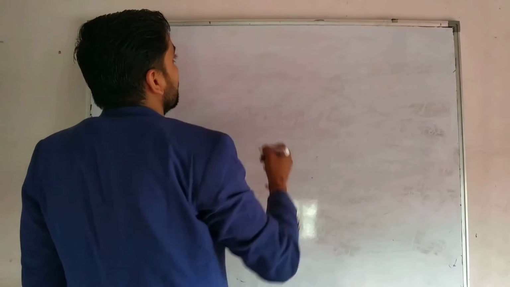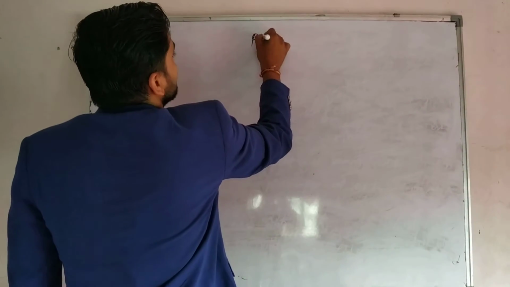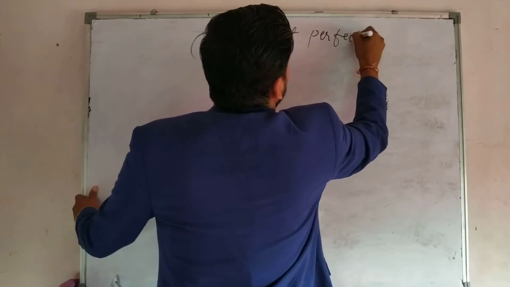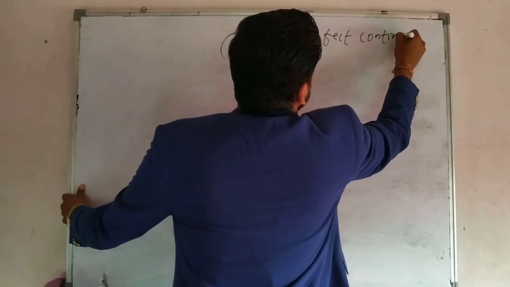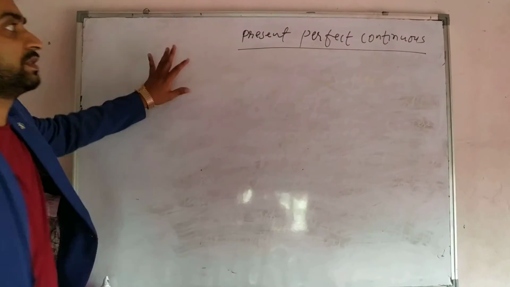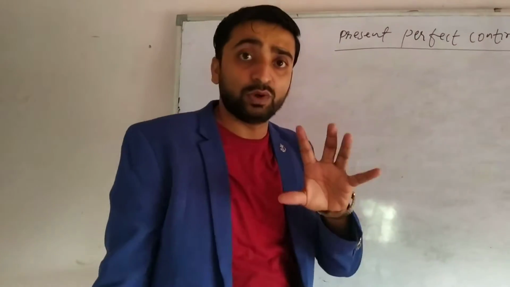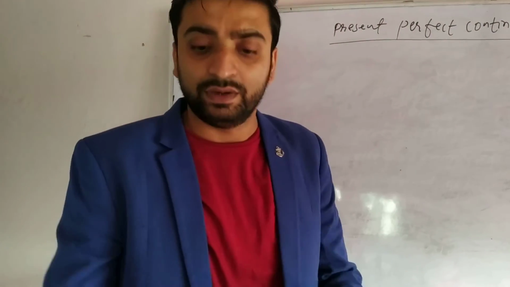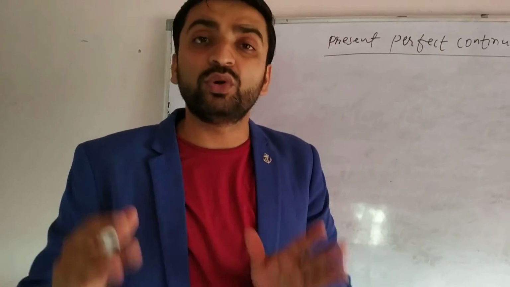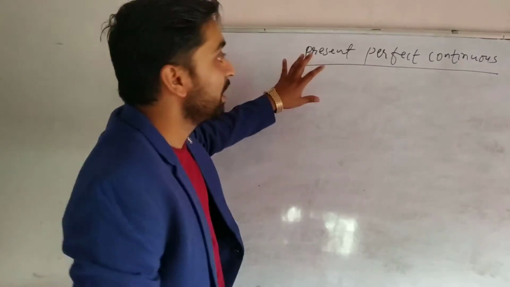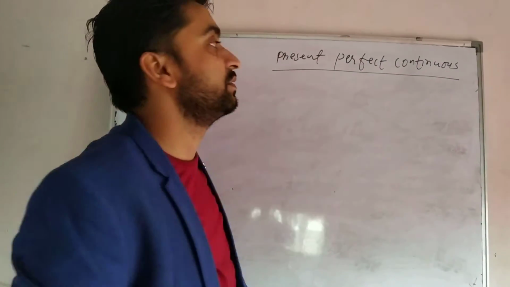Now again, the last one is present perfect continuous. So present perfect continuous is used for what kind of action? The action which started in past, continues in present, and more chance that it will continue in future. For such an action, present perfect continuous tense is used.